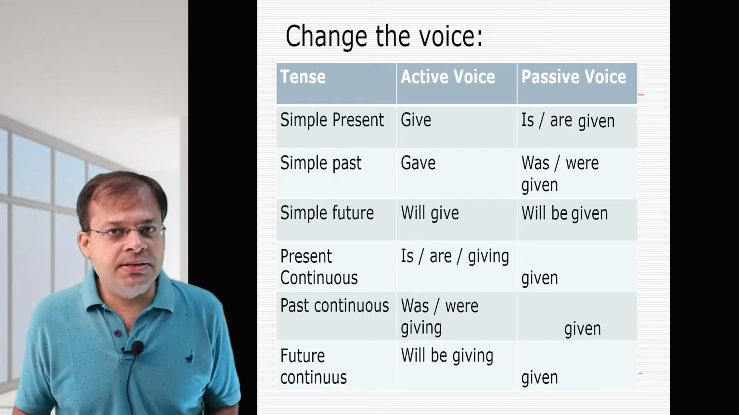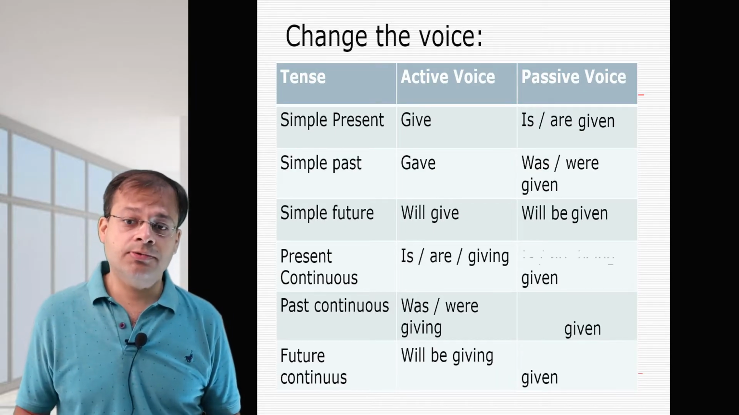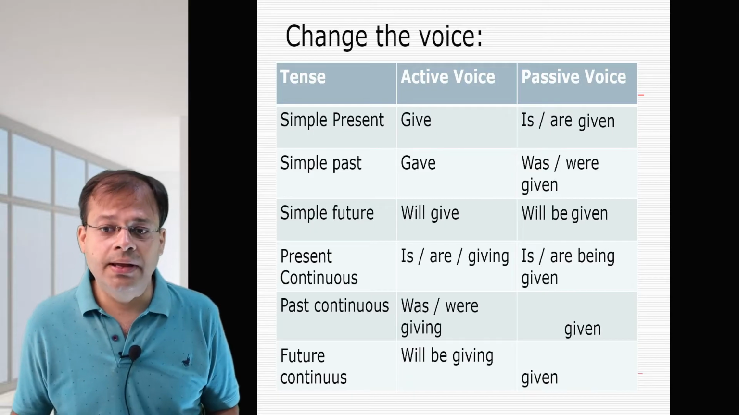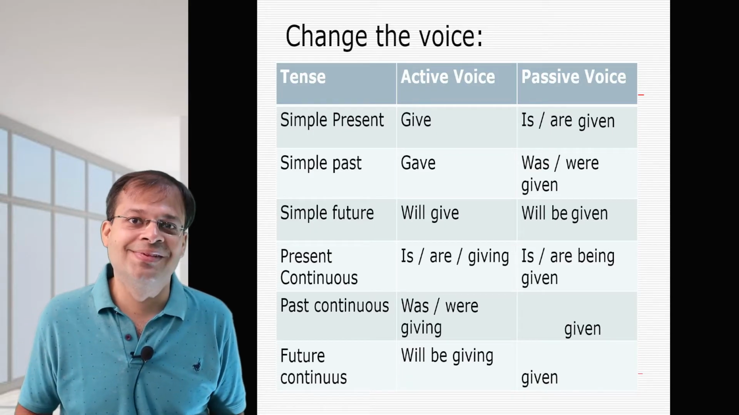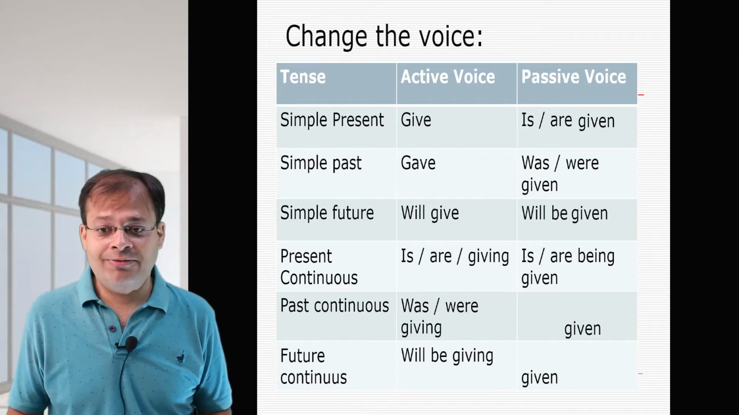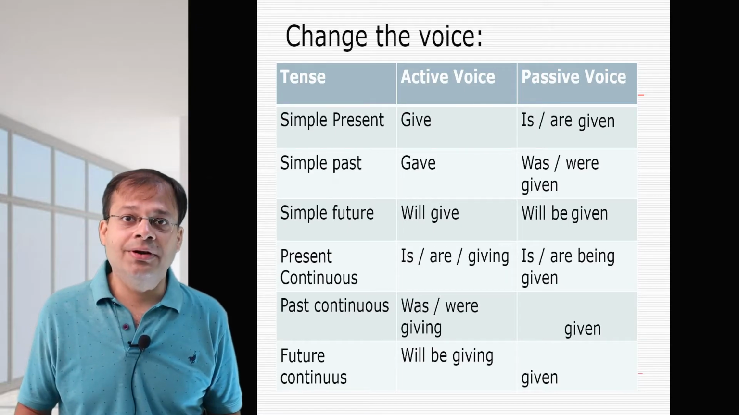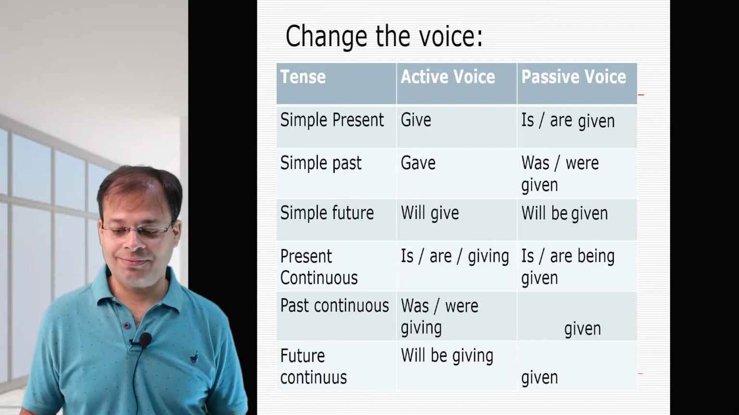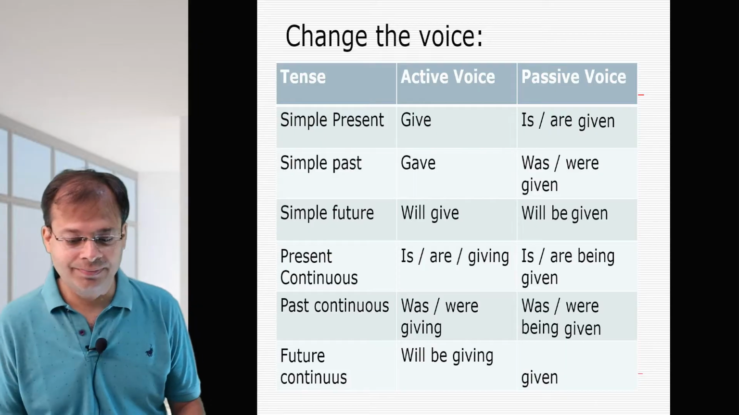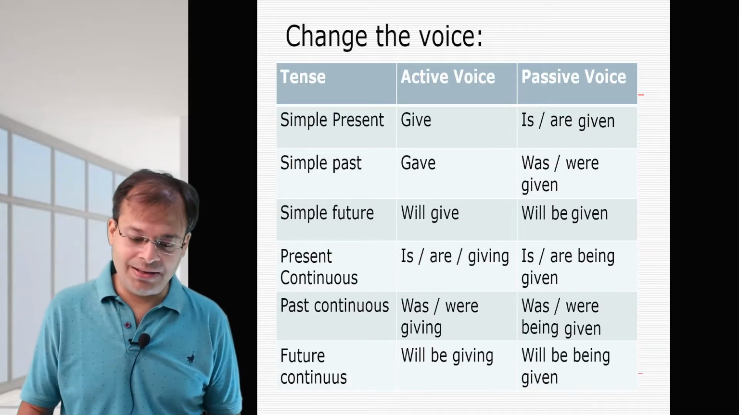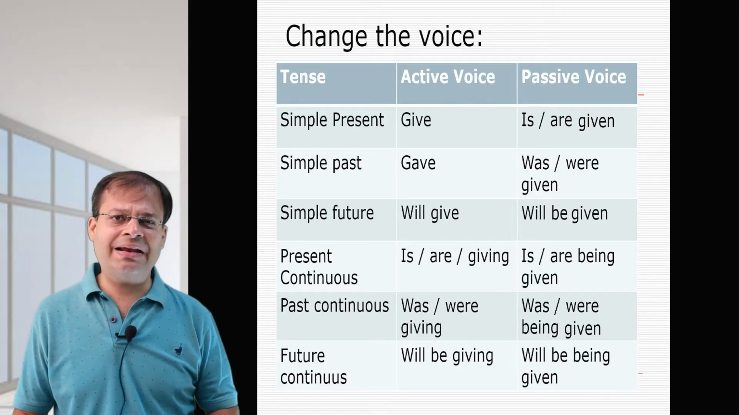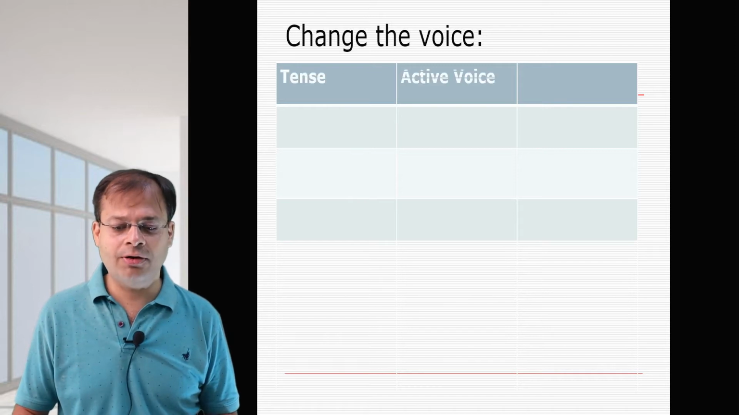When it comes to present continuous, now since it is continuous, we are going to use being. Is, are being given. So easy to guess. Next one will be was, were, being given. And will be being given. Future continuous is rarely used. It's not used very often.